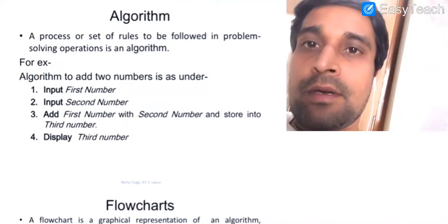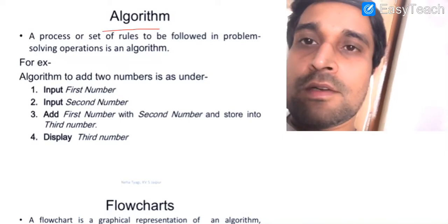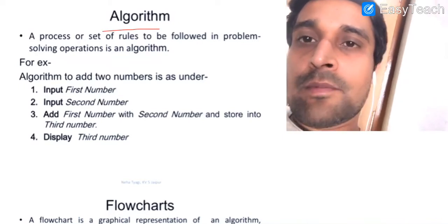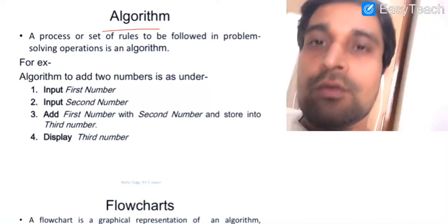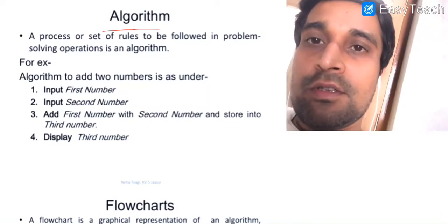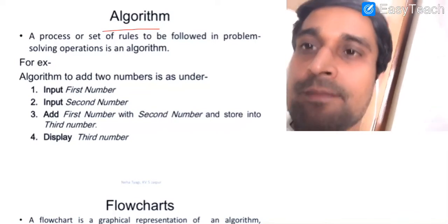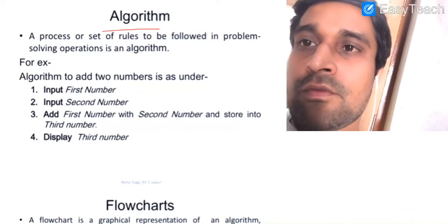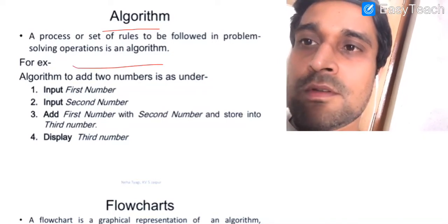Now let us have a brief introduction about the algorithm and flowcharts. Algorithm is the detailed procedure that we can write in any language, like you can write the algorithm in English, Hindi. It is not mandatory that you need to use a programming language for that. It is a set of instructions on the basis of which the problem will be solved.